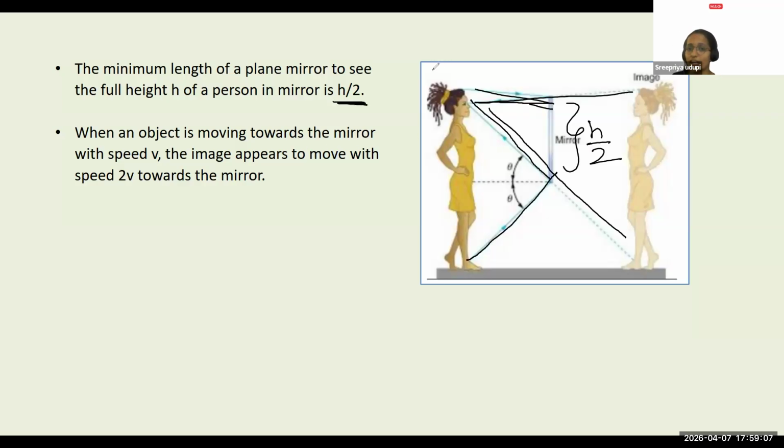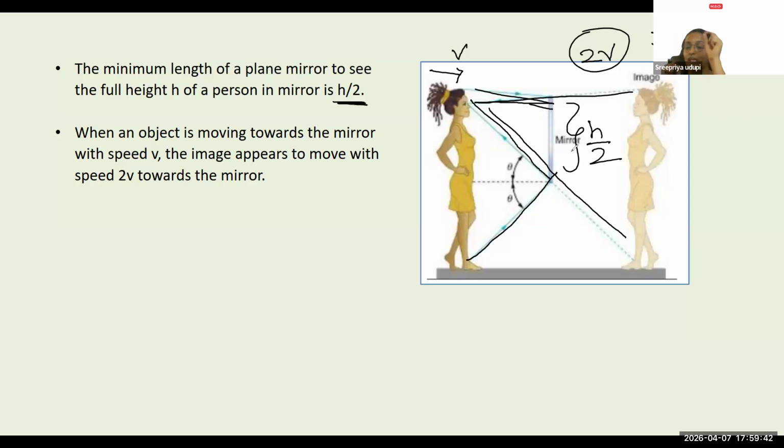Second thing, if the object is moving towards the mirror with a speed of v, then the image appears to be moving with a speed of 2v. This is called relative velocity, relative speed. We are talking about the speed of the image relative to the object. So when the object starts running towards the mirror, the image also appears as if it is running towards the mirror, but with twice the speed.